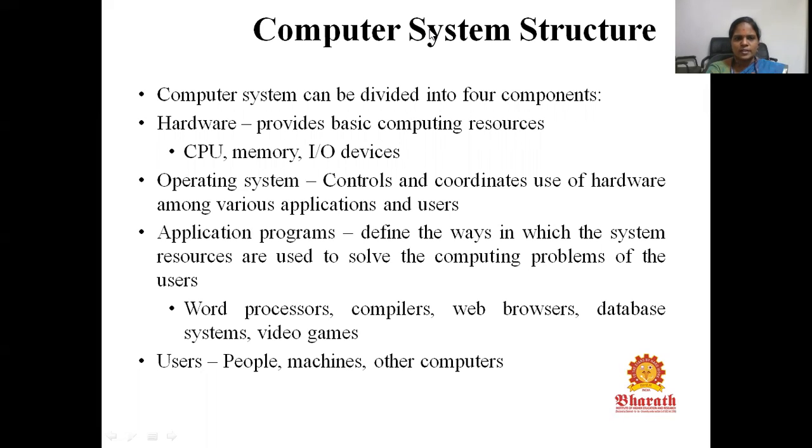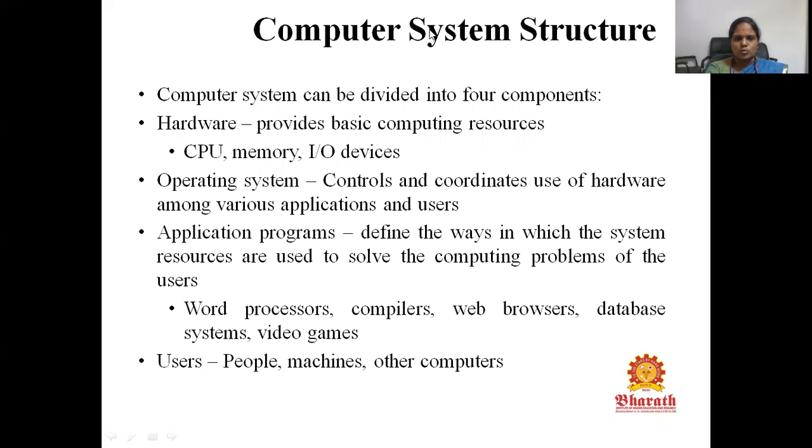The next component is operating system. It is used to control and coordinate the use of hardware among various applications and users. In other words, it is going to act as an intermediate between the user and the hardware. The examples of operating systems in our day-to-day life are Windows operating system and Linux operating system. All those things will come under operating system examples.